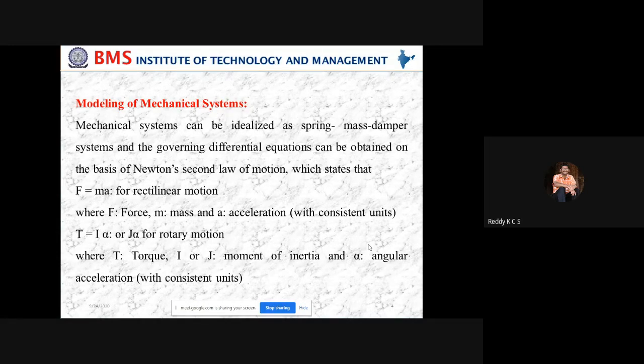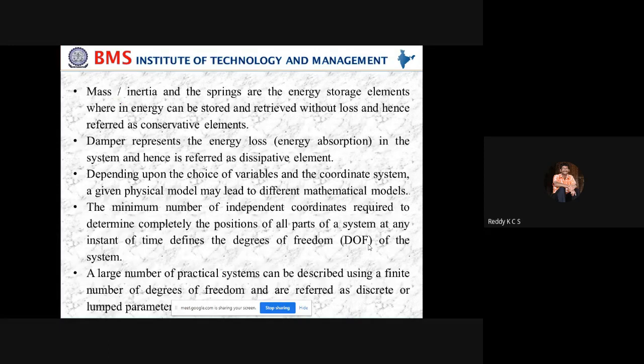So likewise, we can find out the angular acceleration as well. Then see, if you take any translation motion or rotational motion for mechanical systems, first and foremost, we have the mass and the springs, or the energy storage elements, wherein the energy can be stored and retrieved without loss, and hence referred to as conservative elements. So in the case of mechanical systems, mass and springs both will be considered as energy storage elements, or conservative elements.